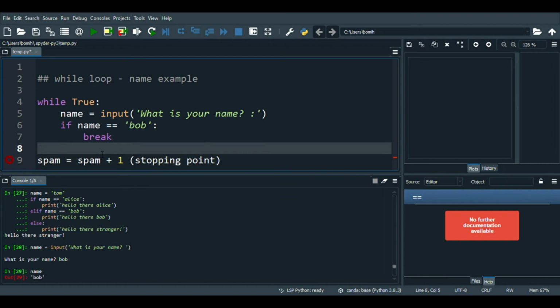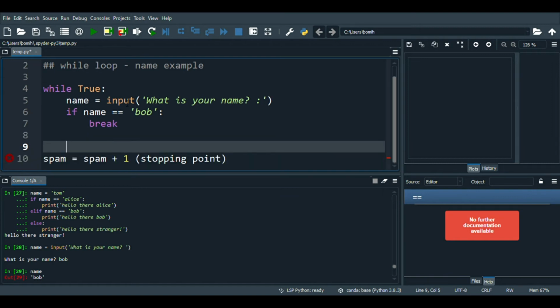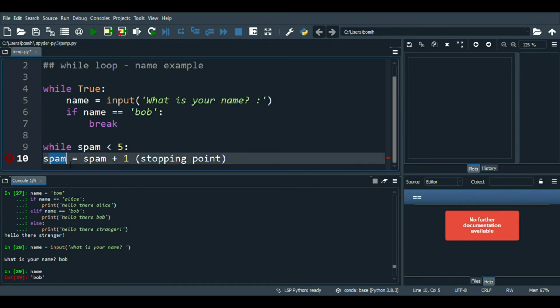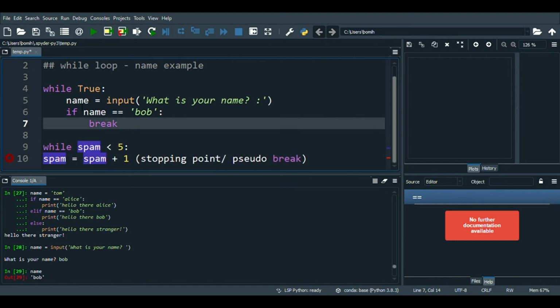Because remember, for the while loop with the numeric I just covered, while spam is less than 5, this loop would go on and on until spam was equal or greater than 5. So this was making sure there was actually a stopping point to this while loop. Here, break is kind of doing the same thing with strings.